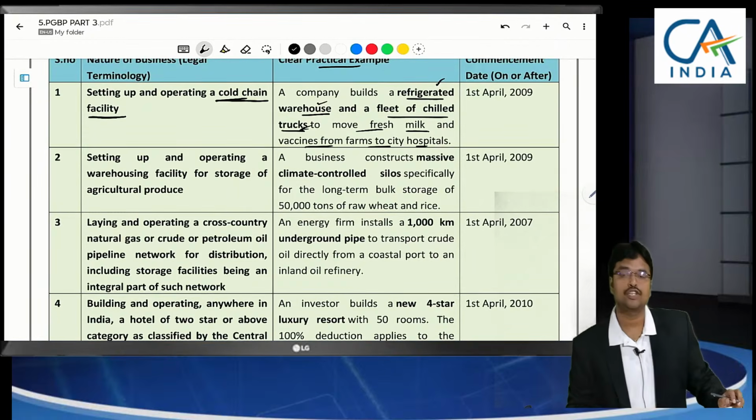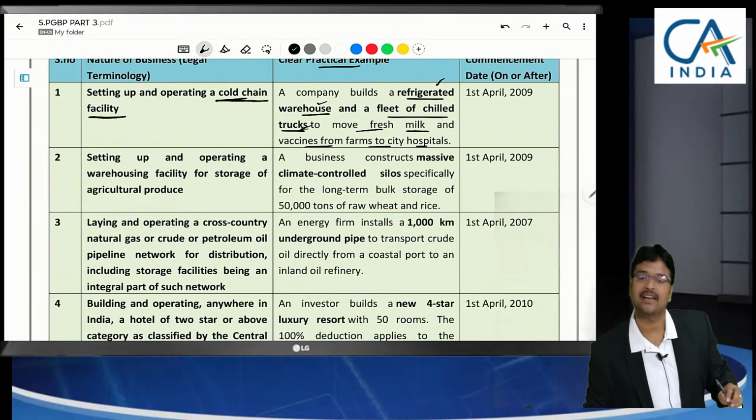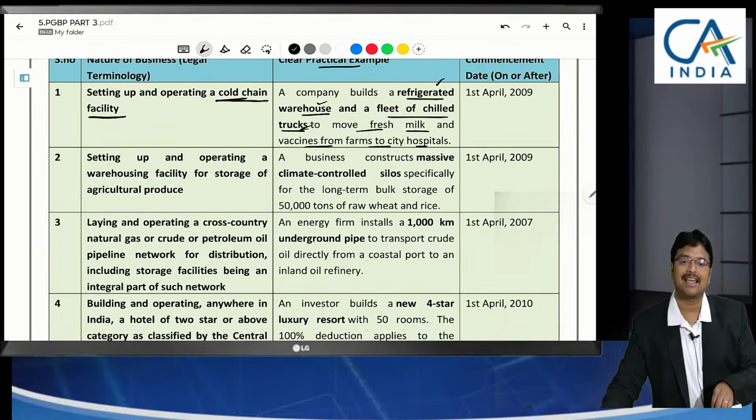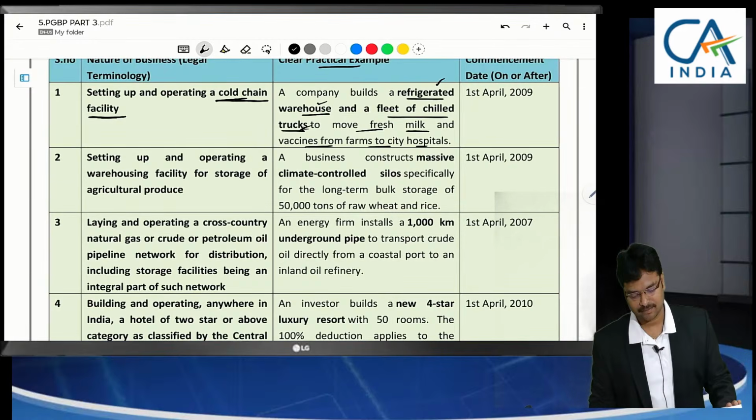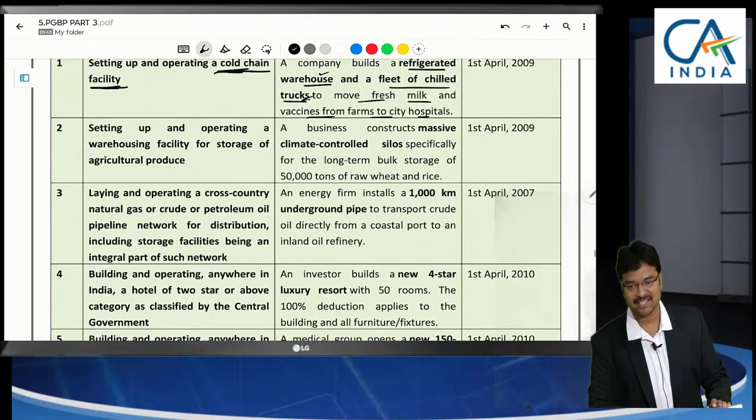Can that cold storage capital expenditure be claimed as deduction? Yes, sir. For cold storage, what is the income? Rent, cooling charges they are going to receive, that is the income. Against that income we can claim all these as expenditure. So cold storages can claim capital expenditure as deduction.